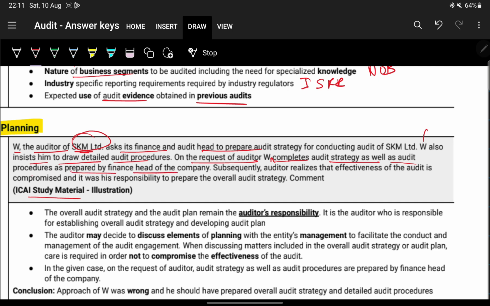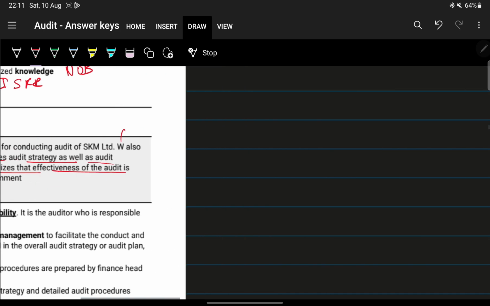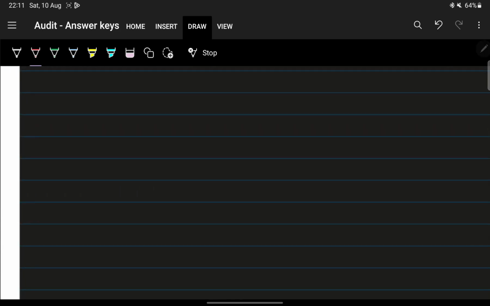Subsequently, the auditor realizes that the effectiveness of audit is compromised, and it was his responsibility to prepare the overall audit strategy. So let's just take W, who is the auditor, and there's some finance head.